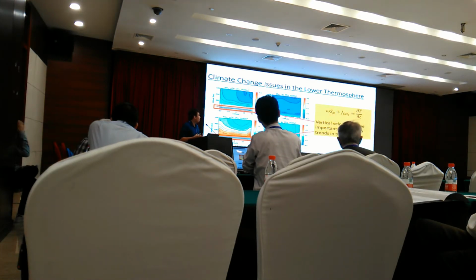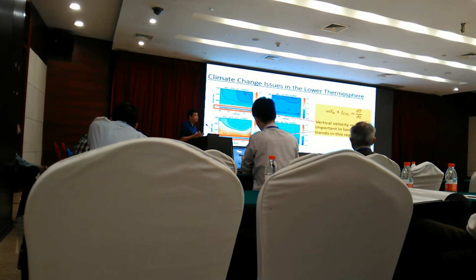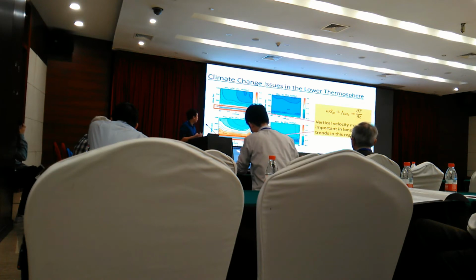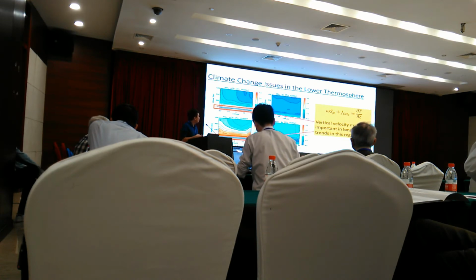This work also shows that in understanding changes in the MLT region, it's very important to start looking closer at vertical velocity. So here, this is a plot from Solomon et al. 2015. This is one of numerous studies showing some very peculiar behavior of the long-term change. And so what we're suggesting here is, because we showed that CO2 cooling does not apparently contribute as much, or the contraction, which is S sub P, is not really important, vertical velocity should be looked at closer.